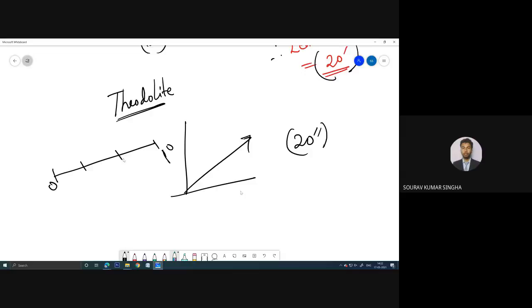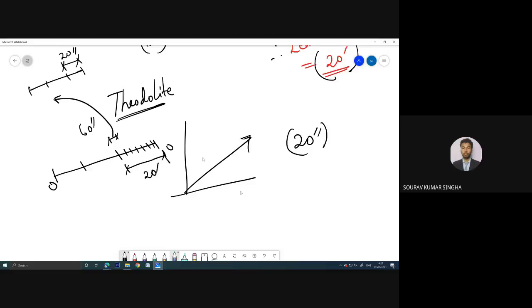If we make two divisions, each will become 20 minute. In every 1 minute we have 60 seconds. If we divide this 1 minute further into 3 pieces, then we will get 20 second.